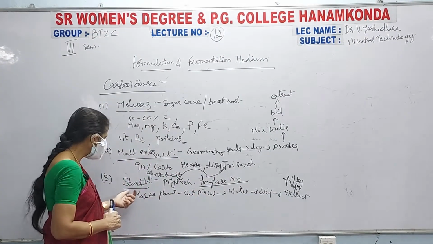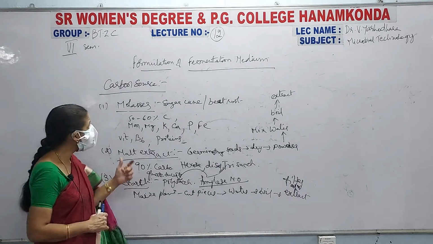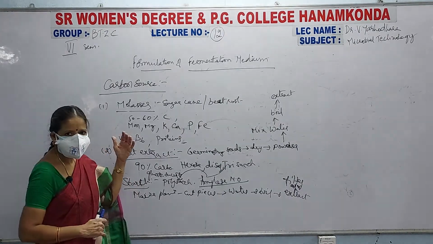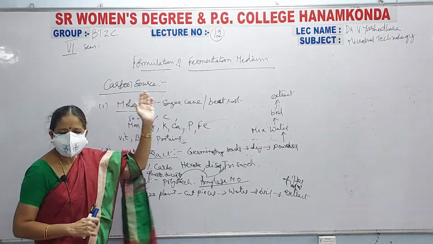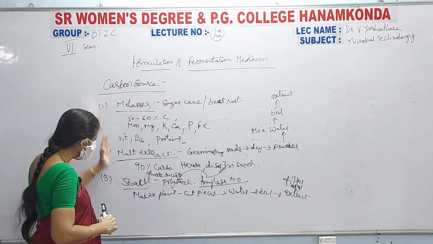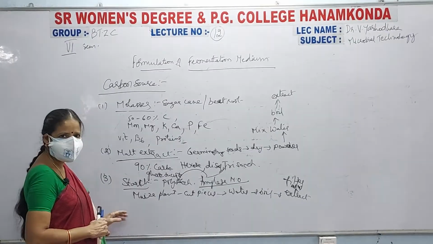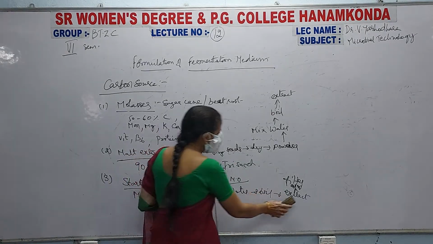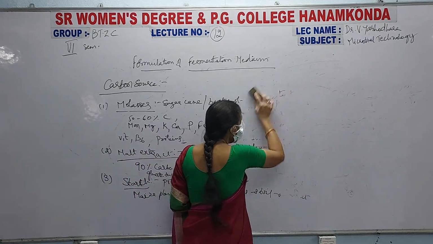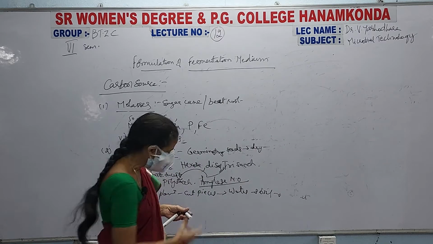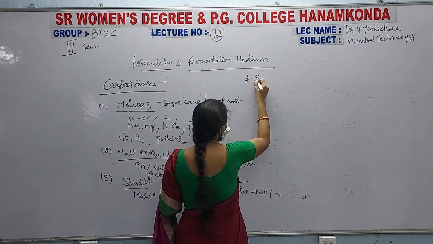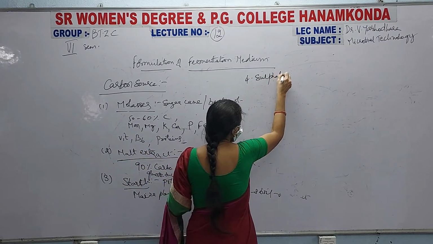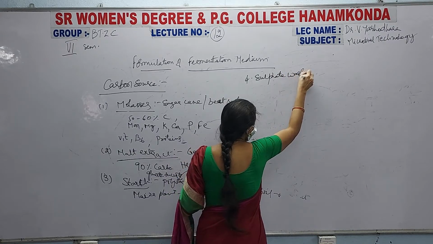This is known as starch. This is also another type of cheap or inexpensive carbon source that is used in the fermentation medium. You can use any one depending upon your requirement. Coming to the next one, we have seen these, the third one we have seen. Coming to the fourth one, sulfate waste liquor.